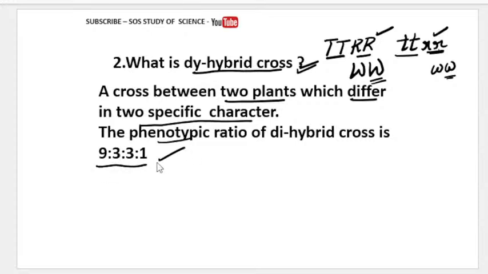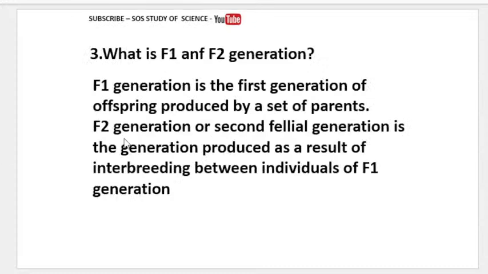9:3:3:1. Why, I will teach you today how to write the dihybrid checkerboard, that is, the checker board. So you will understand the phenotypic ratio of the dihybrid cross. When you start writing the second generation, definitely you will come to know what is the phenotypic ratio of the dihybrid cross. So you must know the difference between monohybrid and dihybrid.